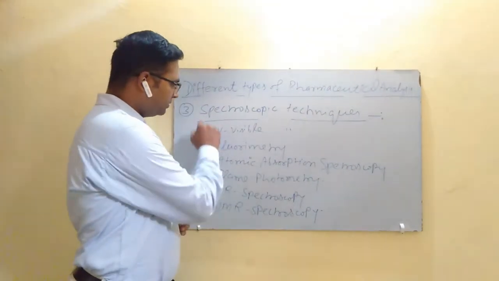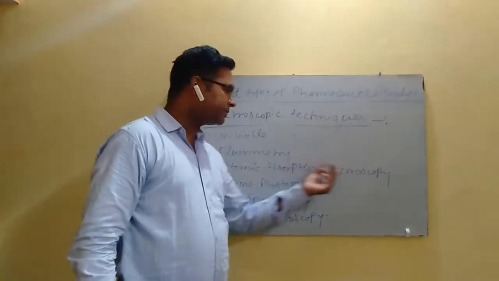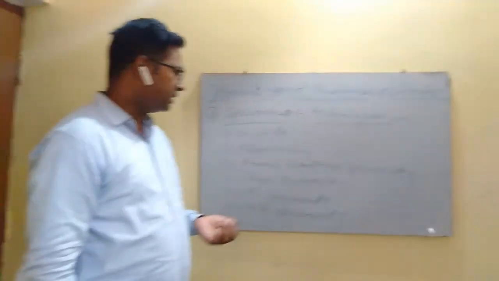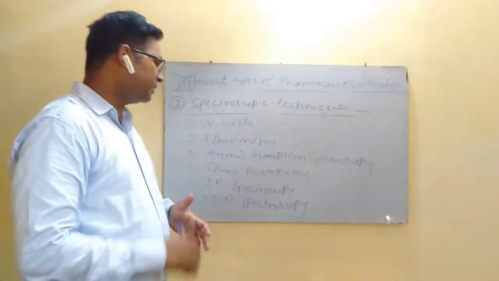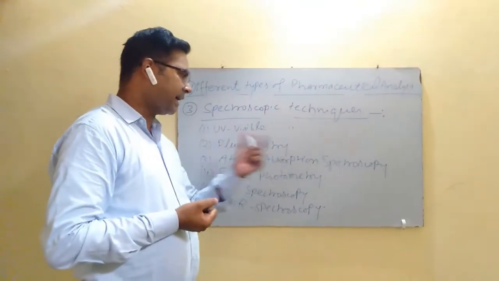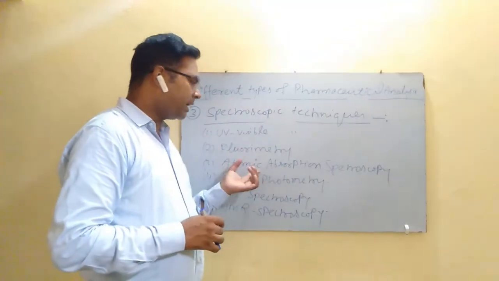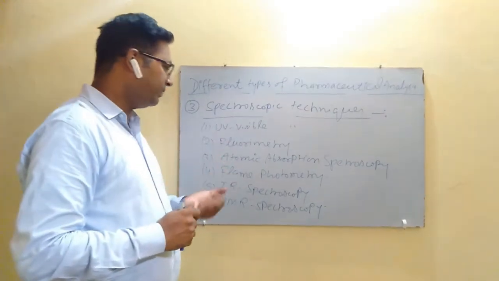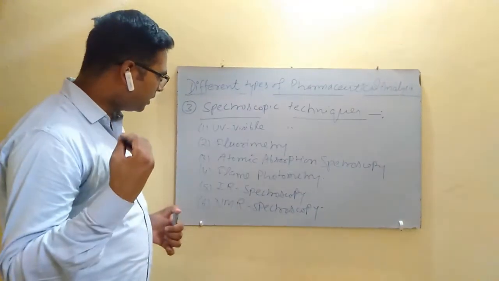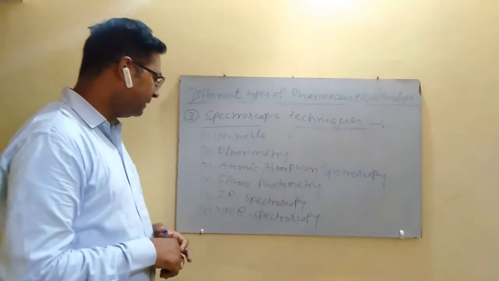Both operate by absorbing or emitting UV visible light. Atomic absorption spectroscopy is used for the determination of the concentration of the metals in the sample. So it's a type of atomic absorption spectroscopy, which means here we can determine the concentration as well as the nature of different metals in the sample.